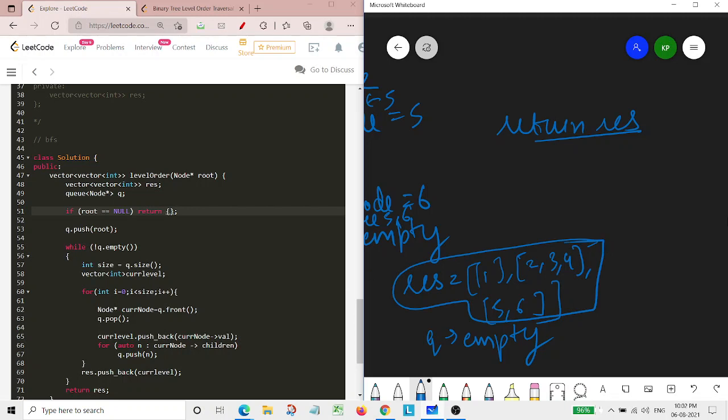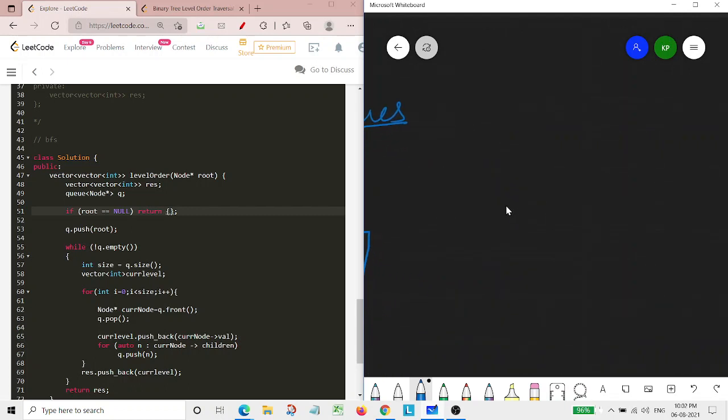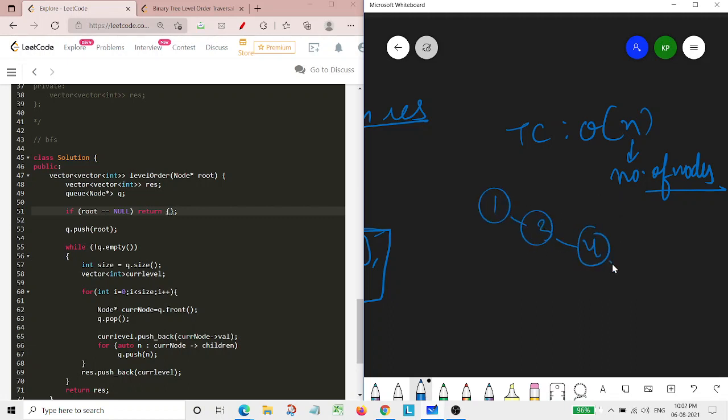So now let's come to the time complexity. Basically the time complexity will be simply order of n, where n is the number of nodes. Now why are we taking the number of nodes, not the height of the tree? It's just because it could be a skewed tree, means it could be like this. At most there could be n number of nodes, but it is not mentioned that it should have minimum n number of nodes. So that's why it could become a skewed tree.